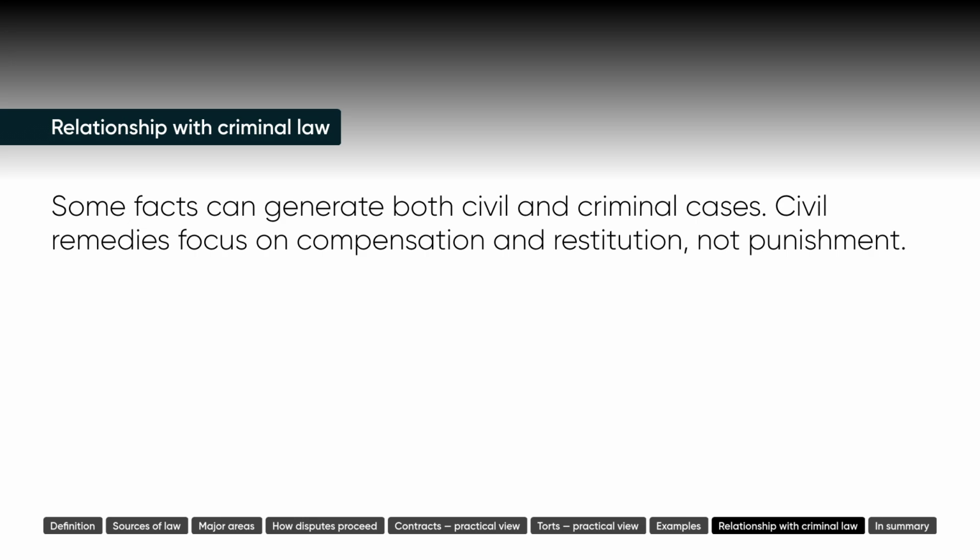Relationship with criminal law. Some facts can generate both civil and criminal cases. Civil remedies focus on compensation and restitution, not punishment.